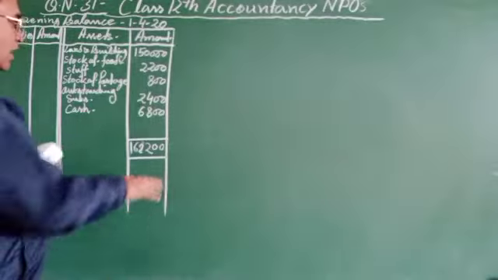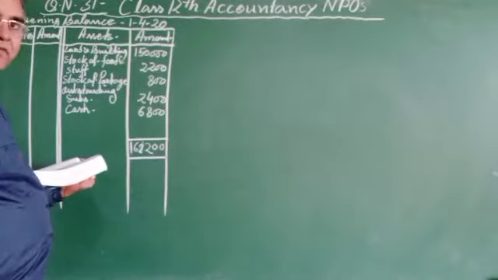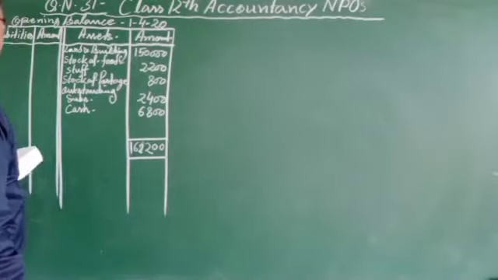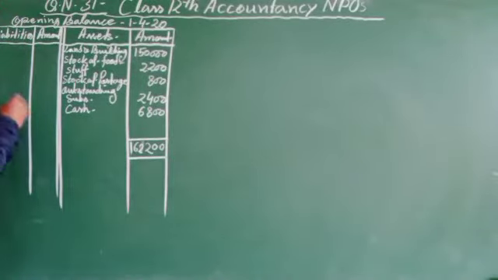That is the total of the assets column. And as the balancing figure we can find the capital fund.